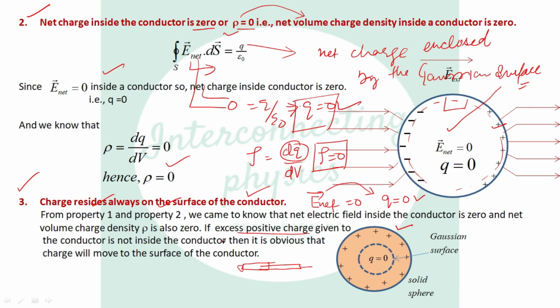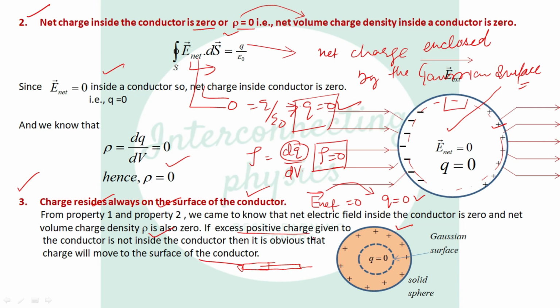So it means if the excess positive charge which we are giving to the conductor is 0 inside the conductor, then where is this charge going? It means this charge is moving on the surface of the conductor. If the excess positive charge given to the conductor is not inside, then it is obvious that the charge is moving to the surface of the conductor.